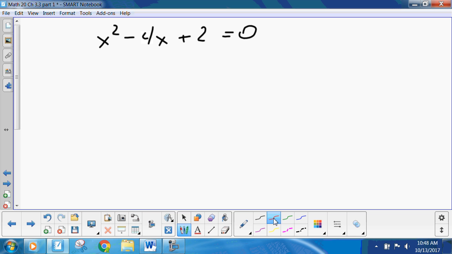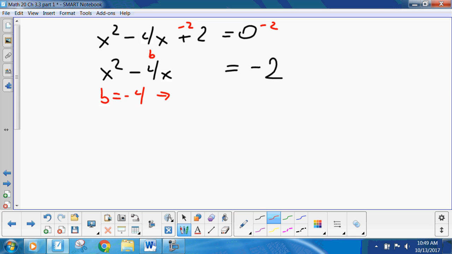So the first thing you do is get x squared minus 4x all by itself. Now, your b value, one half of b is minus 2, and minus 2 squared is plus 4.